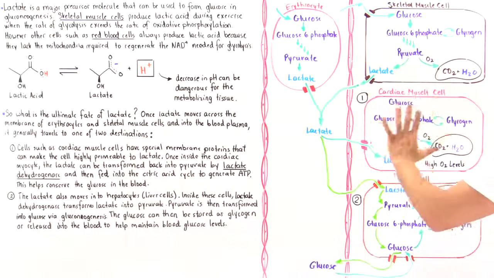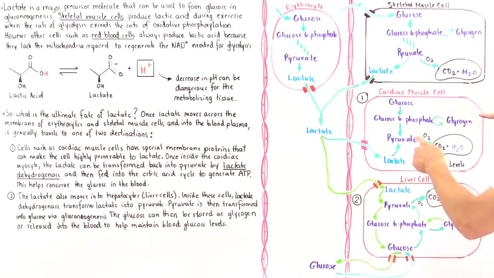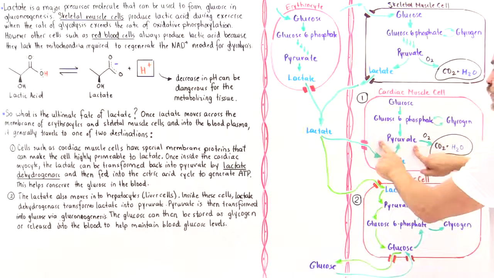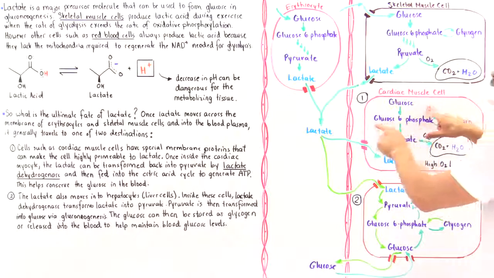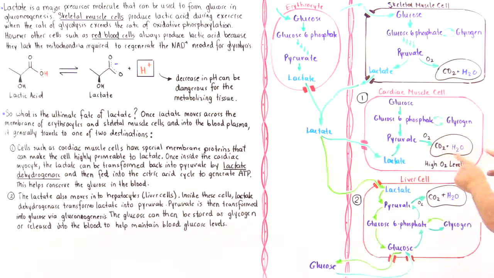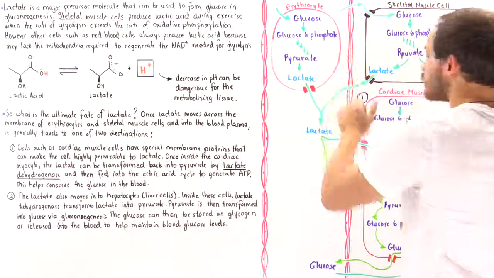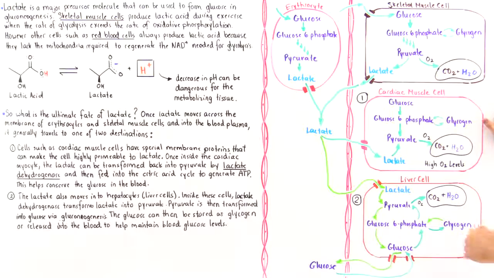So we see that these cardiac muscle cells really utilize these high energy molecules, because not only do the glucose molecules inside the cardiac muscle cell transform into pyruvate and then go into the mitochondria, and not only are the glycogen storages used to produce the glucose 6-phosphate, which ultimately form the ATP molecules, but in addition, the lactate molecules produced by the other cells that undergo anaerobic respiration are also used to form these energy molecules. So we see that cardiac muscle cells can use lactate molecules to form the ATP energy molecules.